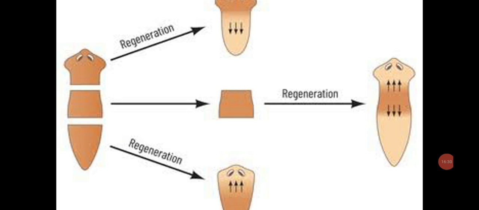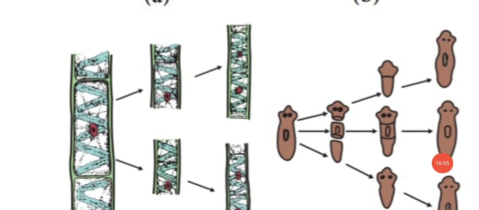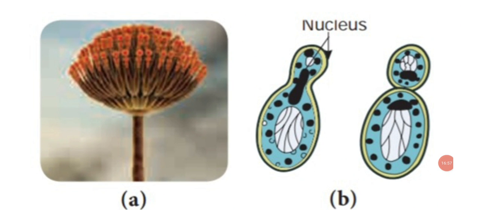So each part of the planaria which gives rise to a new individual, that process is called regeneration in planaria, is another type of asexual reproduction. So dear students, I hope you have all understood the different modes of asexual reproduction which occur in plants and animals. Dear students, this is the diagram which is given in your textbook.